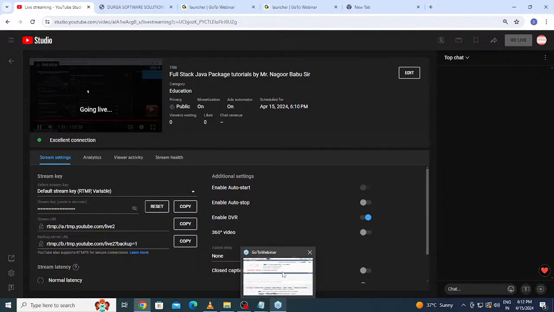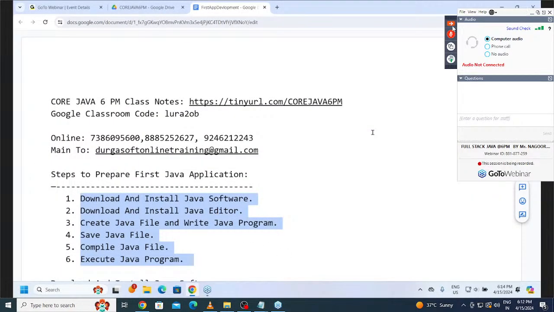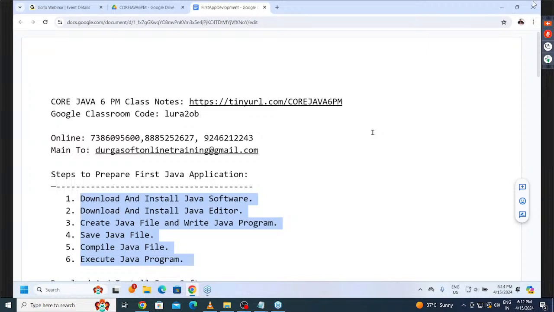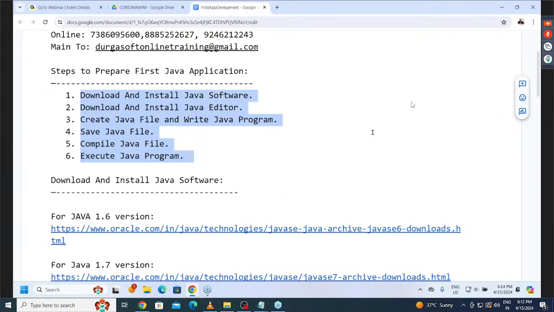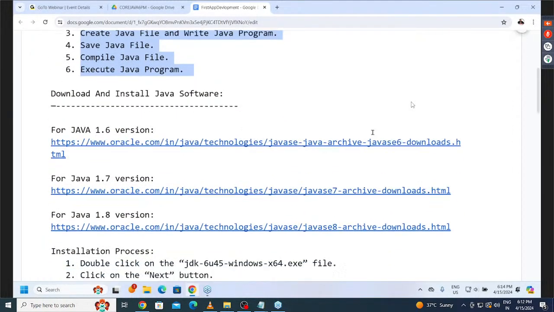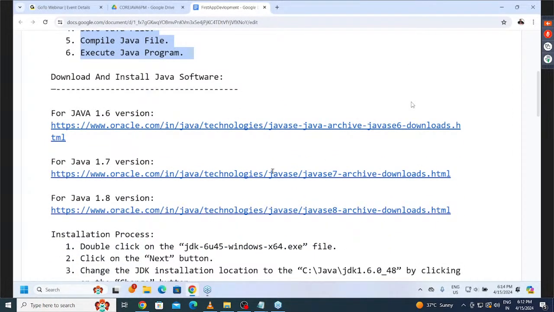Now, just for the sake of repetition, I want to install the Java software again. At least one version I want to install, for your awareness. After that, I'll move forward with the content. How to download Java software from the internet? I already gave the links for downloading that we have to use. Okay. Right. So now let me go for it.